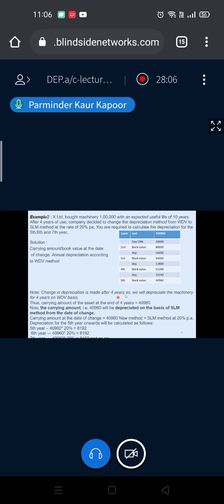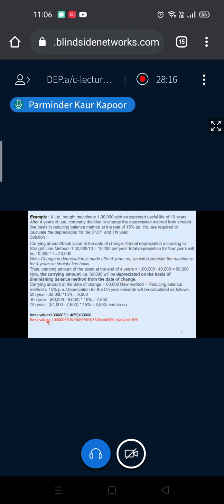Fine. Okay. Now this 40,960 is through the working note. But I told you there is a shortcut also. What is the shortcut? How to calculate book value? Cost times 1 minus R1, 1 minus R2, 1 minus R3, 1 minus R4. Till 4 years you are charging depreciation, so R1 is 20%, giving 80%, 80% and so on.